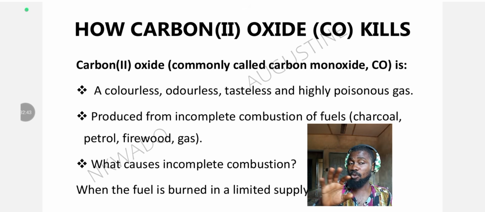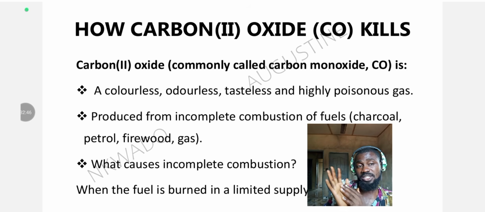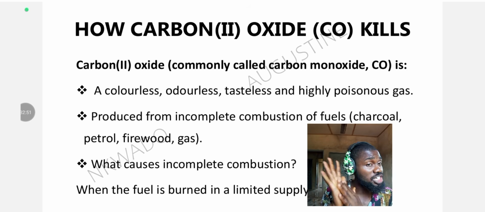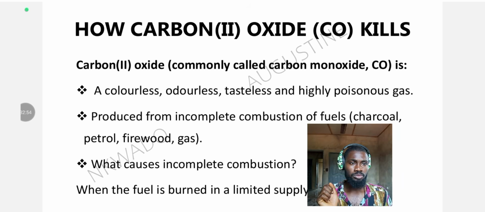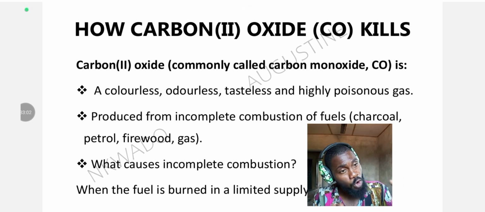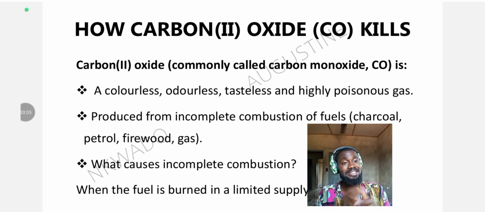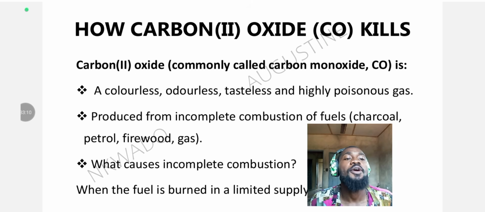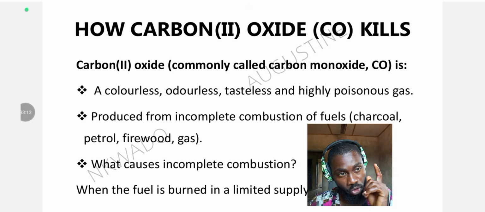So instead of forming carbon(II) oxide, when you burn it in the presence of a limited amount of oxygen, it forms carbon(IV) oxide because the amount of oxygen is sufficient for complete combustion. Okay, so carbon monoxide forms as a result of incomplete combustion, where there is an insufficient supply of oxygen. Carbon(IV) oxide, or carbon dioxide, forms as a result of complete combustion of carbon, where there is what? Sufficient supply of oxygen. Hope I made myself clear.